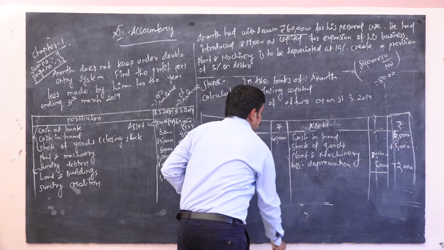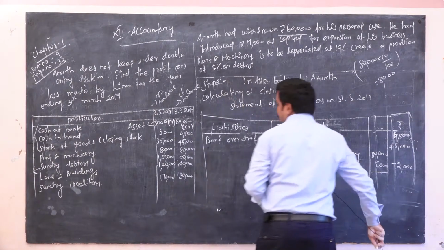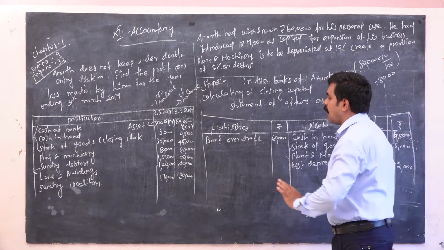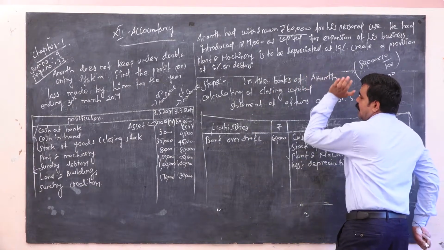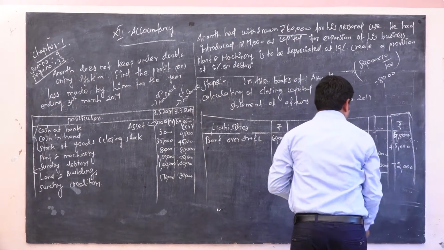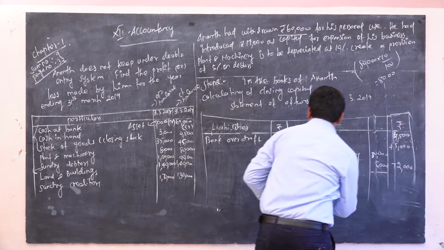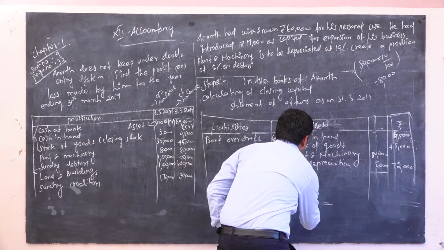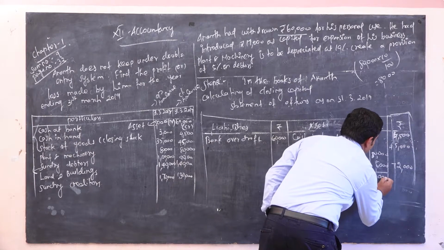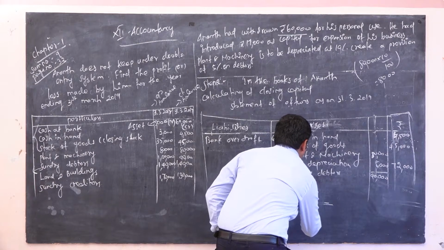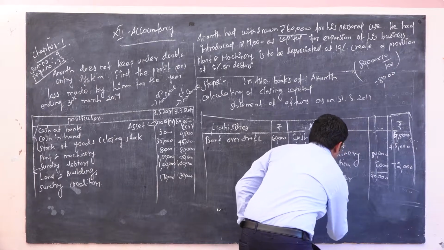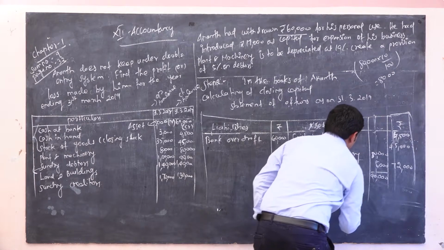Okay, so next, sundry debtor 90,000. So sundry debtor is one of the assets. And also you have to consider this additional information: create a provision of 5% on debtors. So you have to less from sundry debtors 90,000 the provision for bad and doubtful debts.